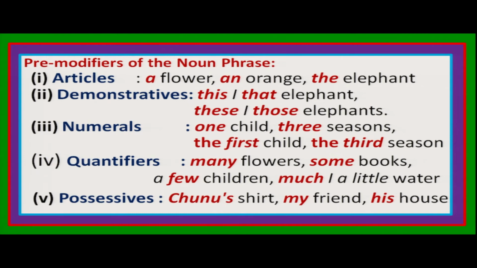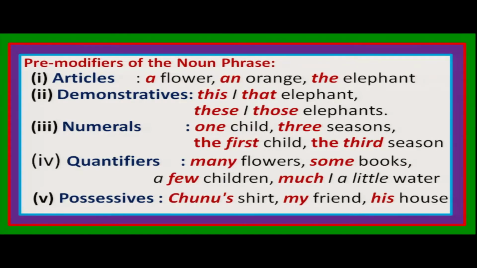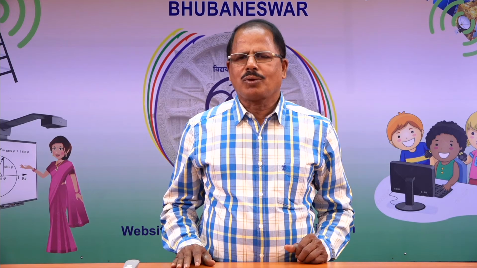Then come to IV, quantifiers. We have different types of words we use like quantifiers: many, some, few, much, little, like this. So many flowers, some books, countable, a few children, much water, much milk, little water.